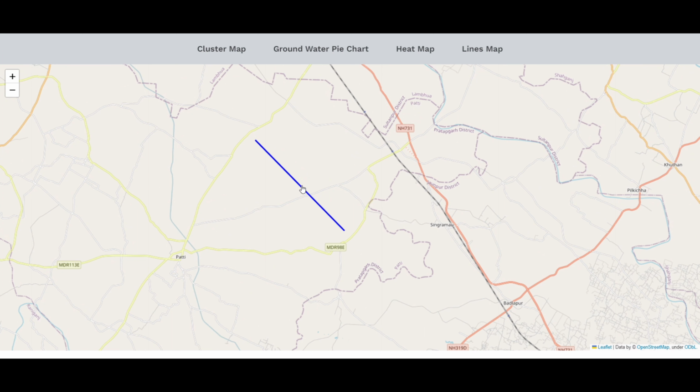So the probability is very high, and also we can extend this line forward or backward, and if a well location falls on the extended line, then also we can tell that the well can be constructed here and there will be a good water discharge.